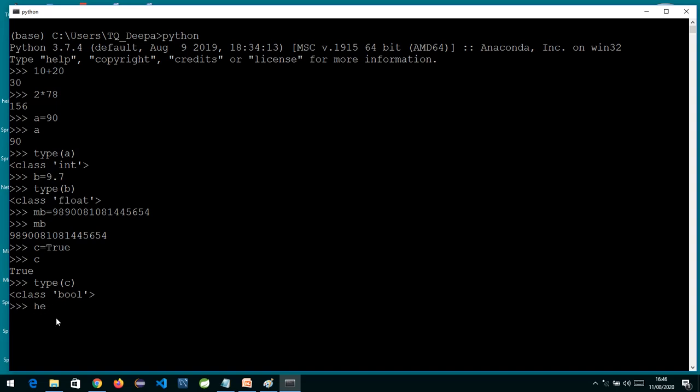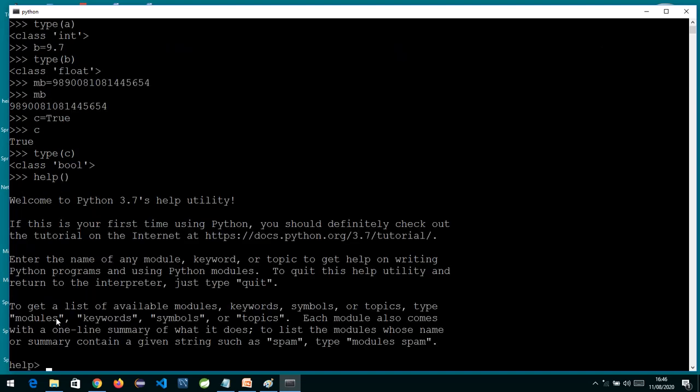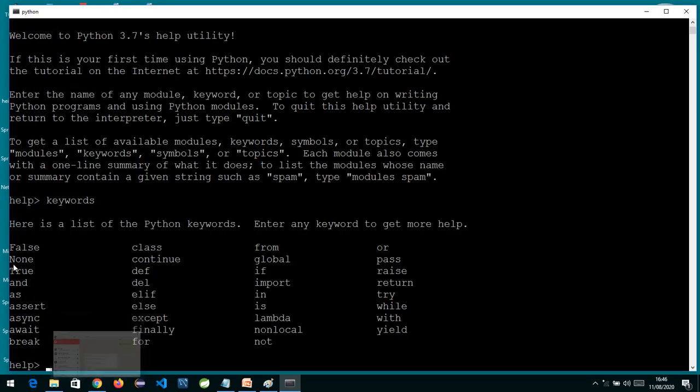If we want to see the list of keywords, we can just type help this way, and we go to the help utility. Now here, if I type keywords, this is the list of keywords which we can see. False, None and True, all these three keywords are capital. The first initial is capital, and these are the keywords which we will learn gradually. What are the keywords? class, elif, else, except, finally, for, lambda, and all these things we have. So this is the list of keywords. I feel almost 33 keywords are there. Now moving back, I'll just press q and move back to the shell.